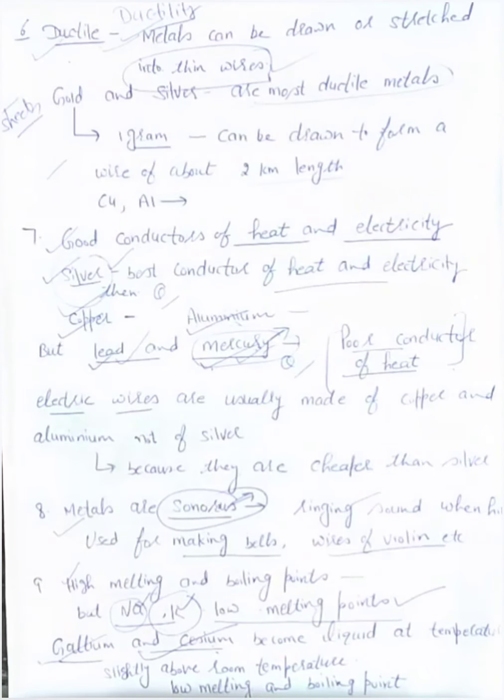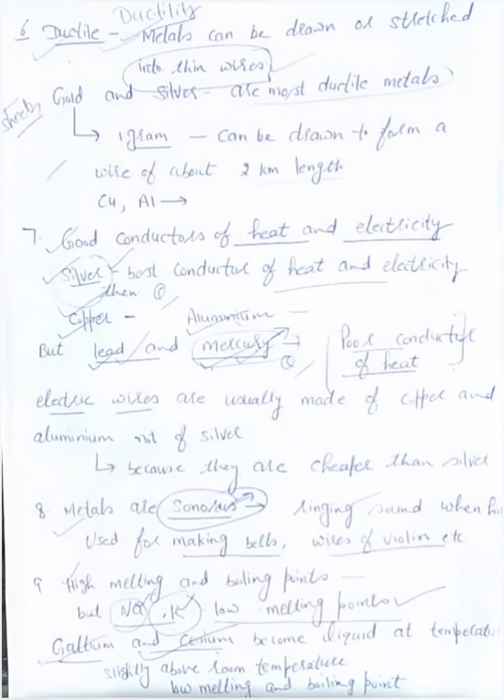Now, electric wires are usually made up of copper and aluminium. As I have told you, metals are good conductors of electricity also. That's why most electric wires are made of copper and aluminium. But I have told you that silver is the best conductor of electricity.